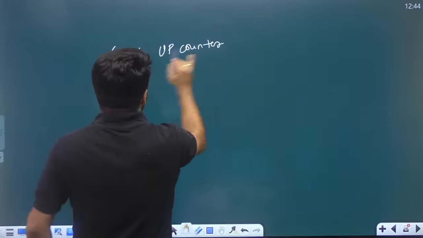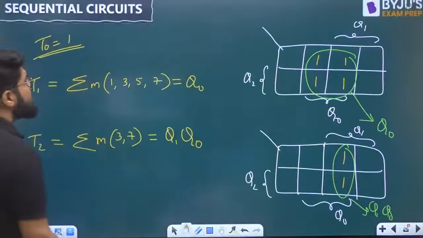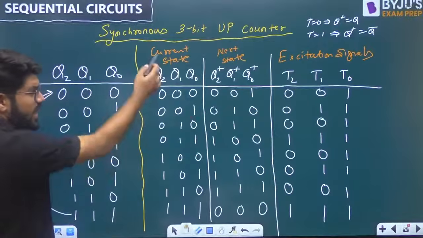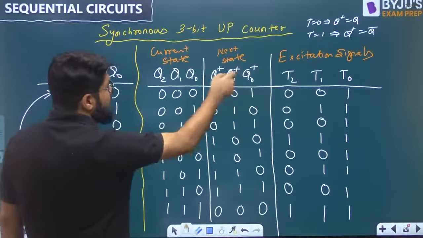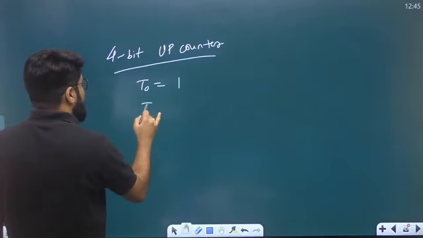4-bit synchronous up counter by the same method. What is the answer going to be? Please look, same procedure we will follow. T0, T1, T2, T3. And if we follow the same procedure, guys, T0 again is 1.